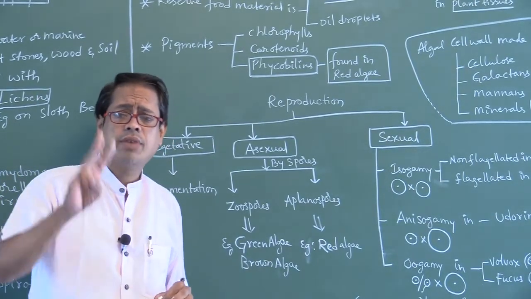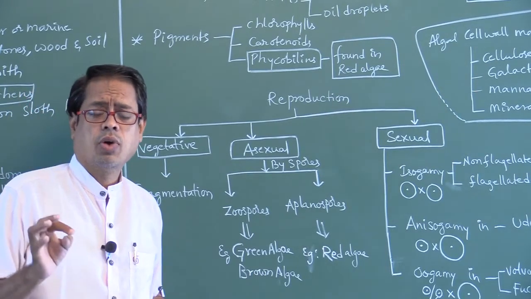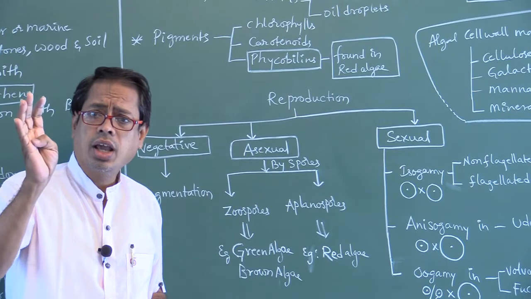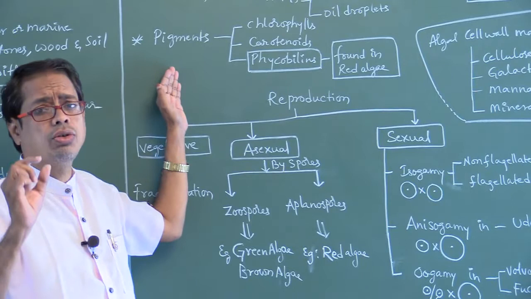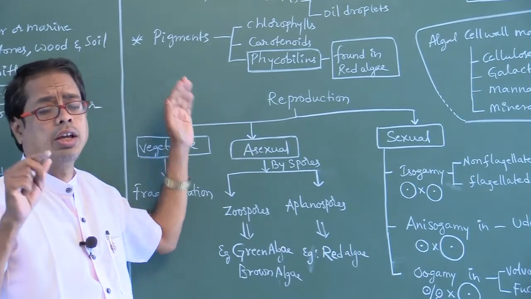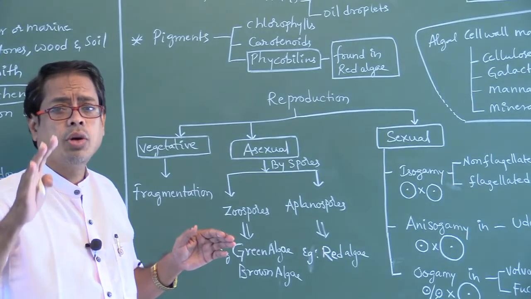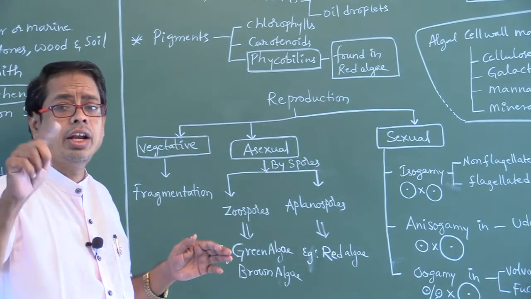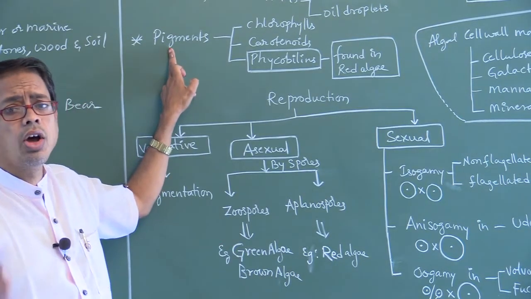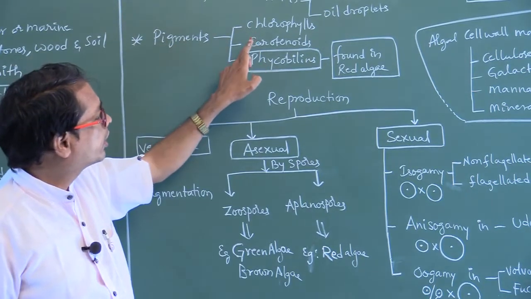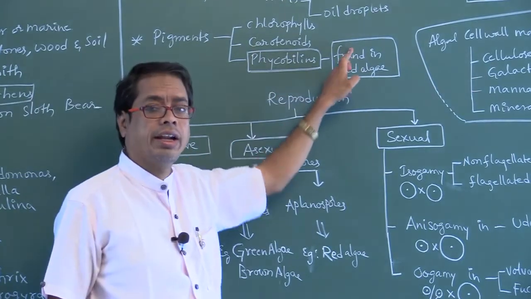Actually, algae are of three types: green algae, brown algae, red algae. Phycobilins are found exclusively in red algae, not in other algae. Phycobilins are not found in green algae or brown algae. So the photosynthetic pigments found in algae are chlorophylls, carotenoids, and phycobilins. These phycobilins are found in red algae.